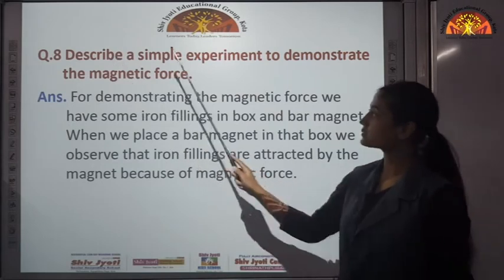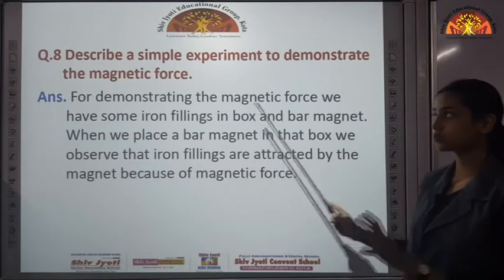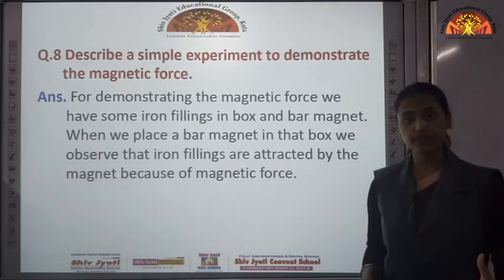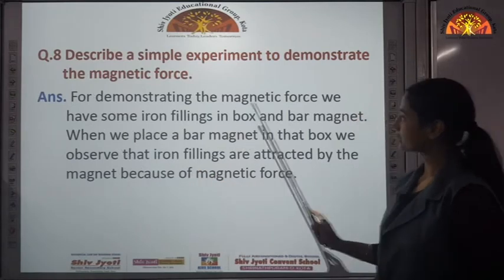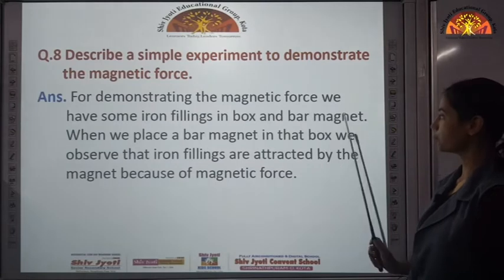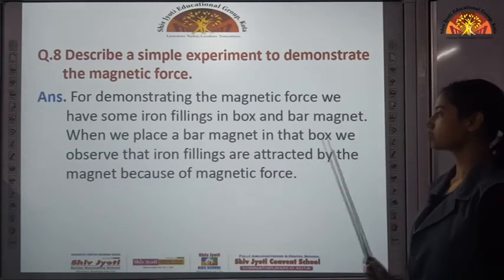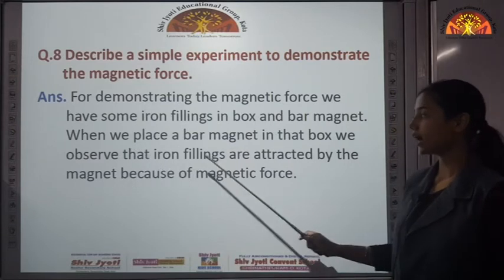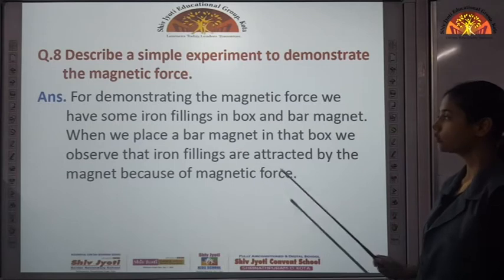Then, describe a simple experiment to demonstrate the magnetic force. Now, in this question you have to demonstrate magnetic force. How can you demonstrate it? For demonstrating the magnetic force, we have some iron filings in a box and a bar magnet. When we place the bar magnet in that box, we observe that the iron filings are attracted by the magnet because of magnetic force.